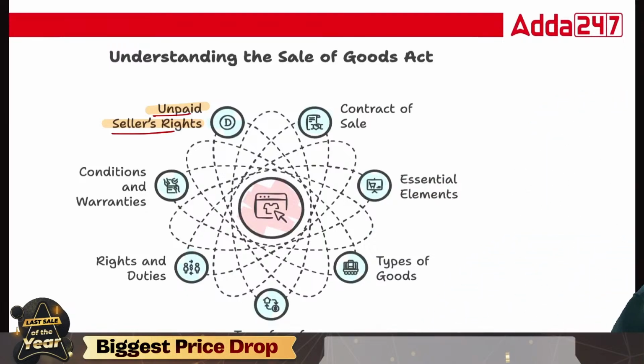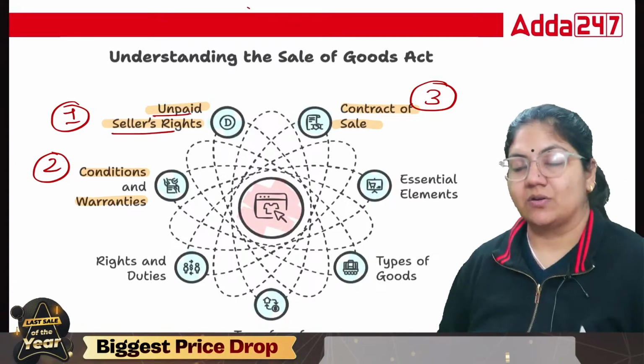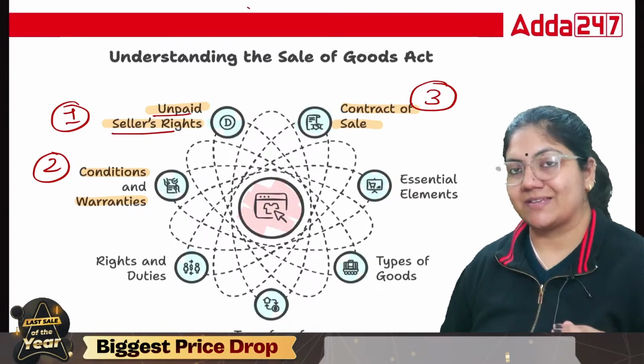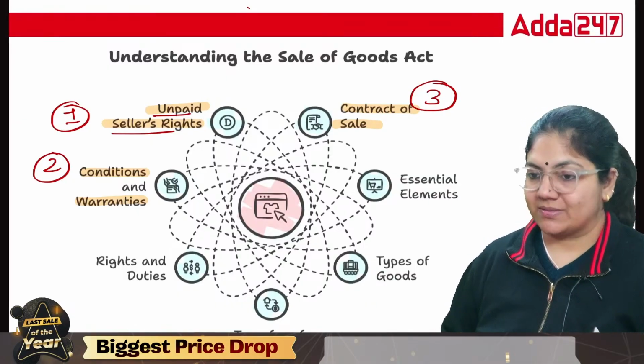See, what are the topics that we have to understand? Condition, warranty, contract of sale. Only these three are the important topics of your Sales of Goods Act that you people have to understand, and that is a part of the syllabus. As I already told you, from each act, only that portion you have to study that is part of the syllabus. So in the Sales of Goods Act, these are the three topics that you have to understand.